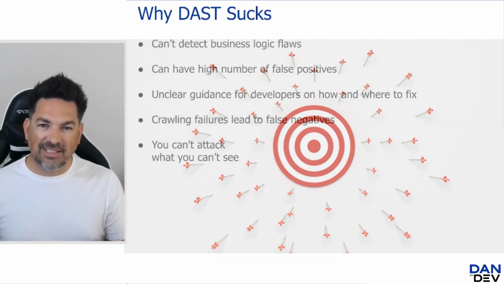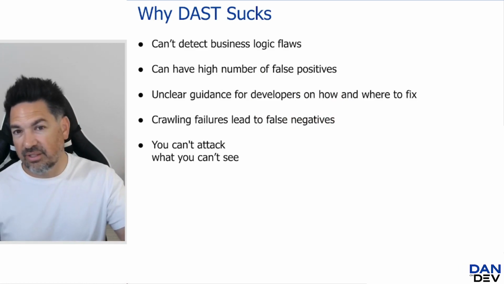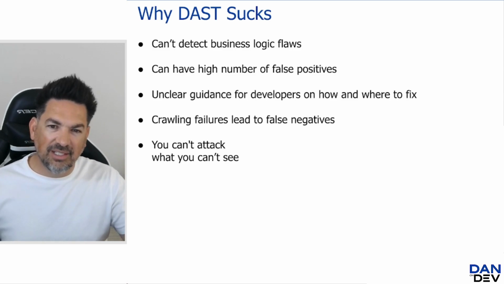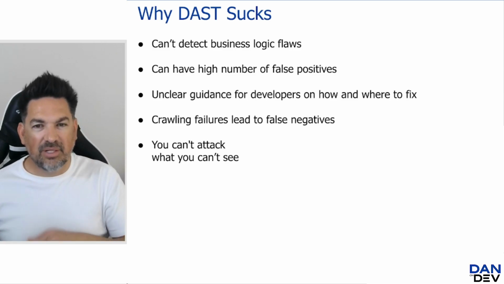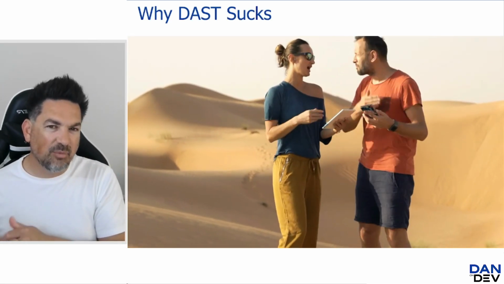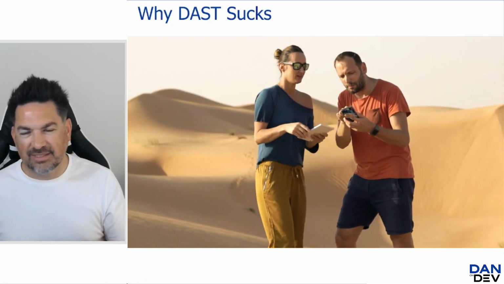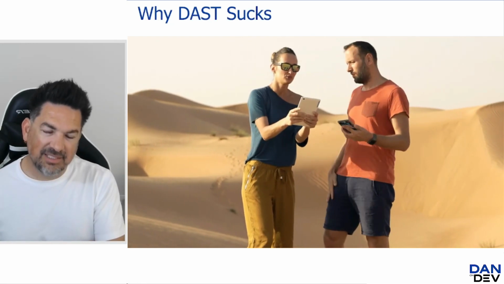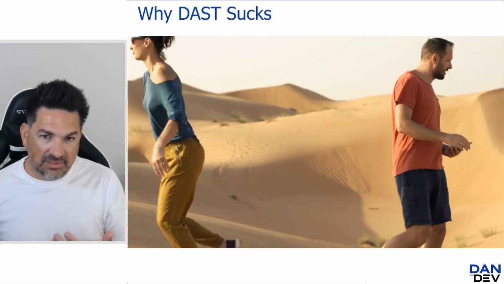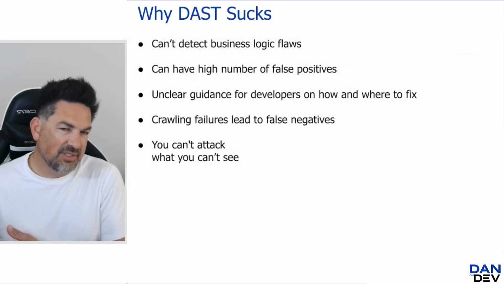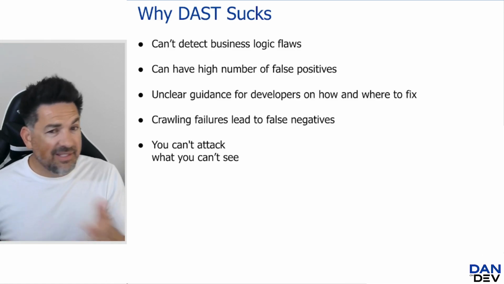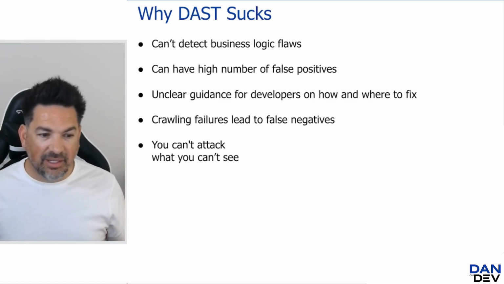Sometimes we'll give unclear guidance to developers because now all we have is just a URL and a parameter, and we say, hey, this seems to be vulnerable to cross-site scripting or whatever, or SQL injection. And now the developer has to figure out, okay, that endpoint would end up at this code, so the developer has to do a lot more work. And then we have to do things to give them the ability to replay the attack so they can see it for themselves. So there's a lot of extra steps that go into it for a developer as opposed to a SAST product, which is going to show them the code right off the bat. But again, we can find things that SAST won't find either, so some trade-offs there.